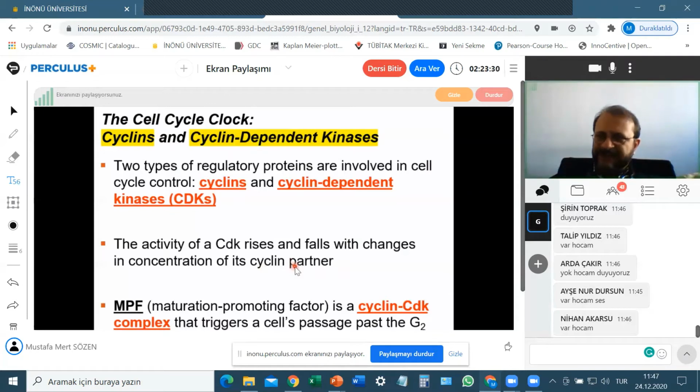Once we synthesize a protein, that protein stays for a limited time. After a time period, this time period can be a few minutes, a few hours, or days, or even some proteins can stay for weeks and weeks in the cell.